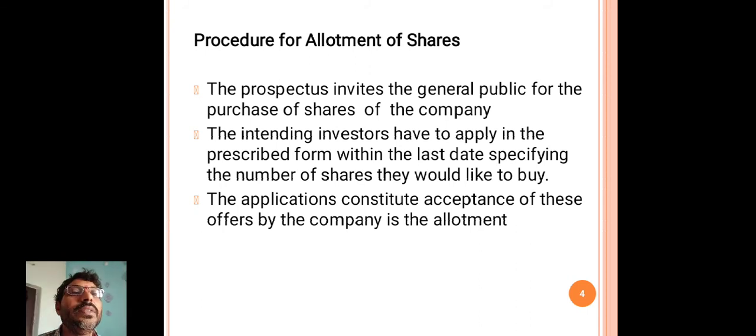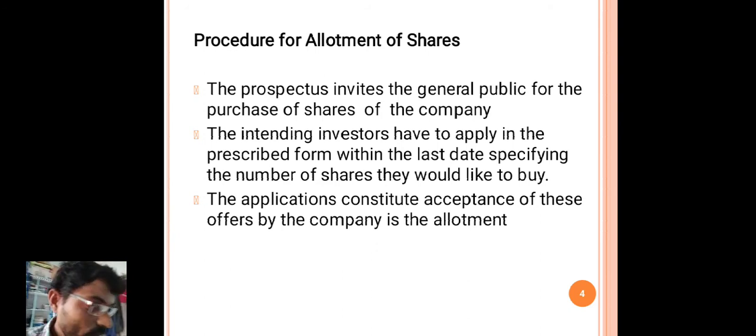So here, in the procedure for allotment of shares, the prospectus invites the general people, common people, for the purchase of shares or debentures of the company.